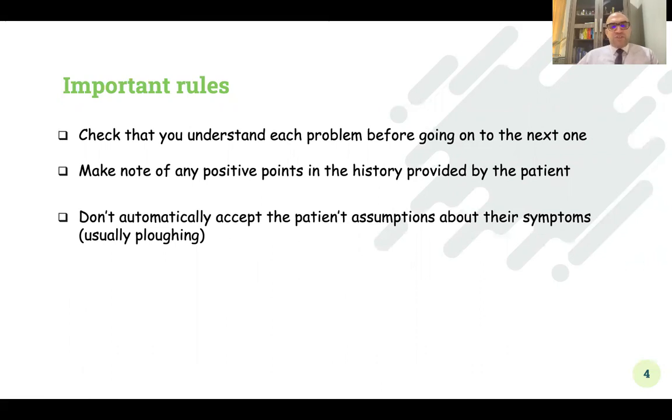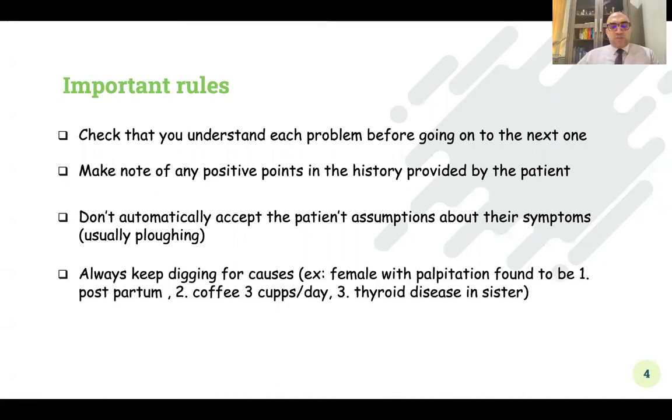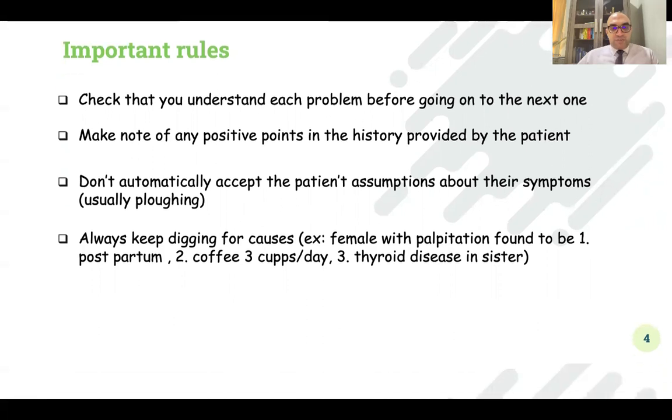So a female patient coming with amenorrhea and she's afraid this might be early menopause. No, keep digging, ask questions. This patient at the end, we discover that she has hypothyroidism. Always keep digging for causes. As I said before, and again, female with palpitation, she was found, during history taking, to be postpartum, might be postpartum thyroiditis, and she is drinking 3 cups of coffee per day, and she has a family history of thyroid disease in her sister.